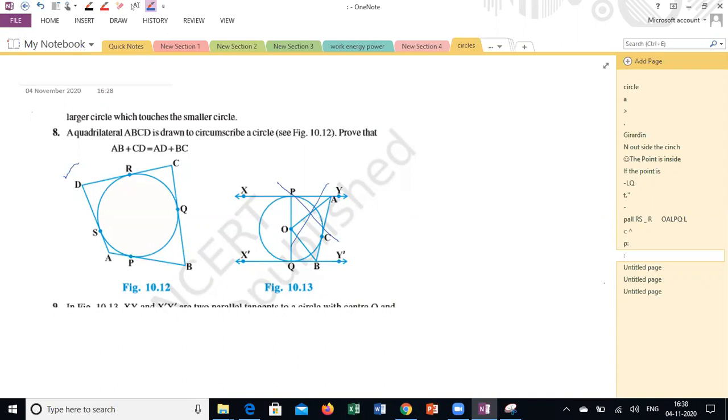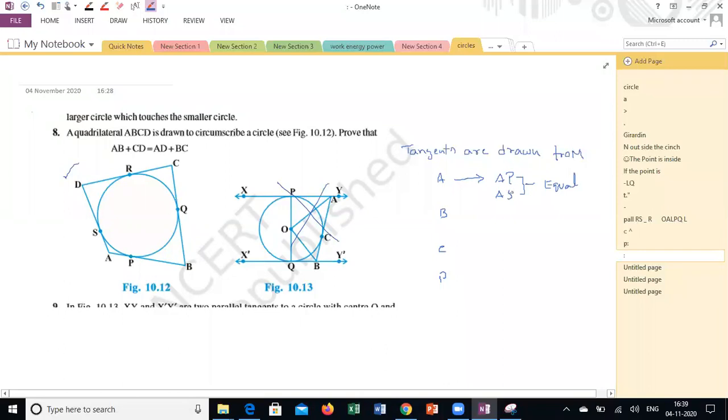So tangents are drawn from A, B, C, D. From A till the point of contact, AP, AS. I can say both are equal.